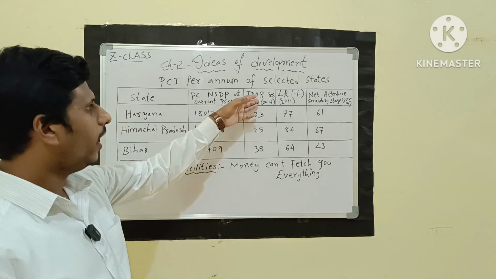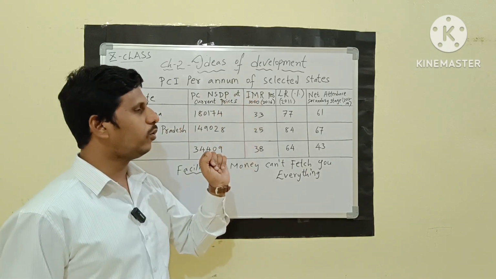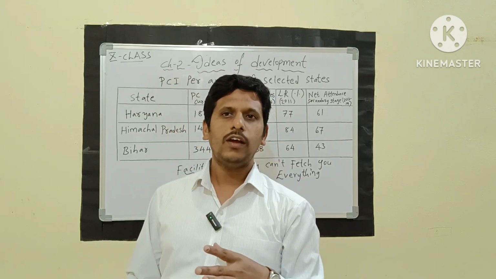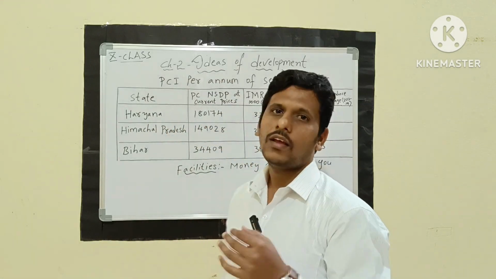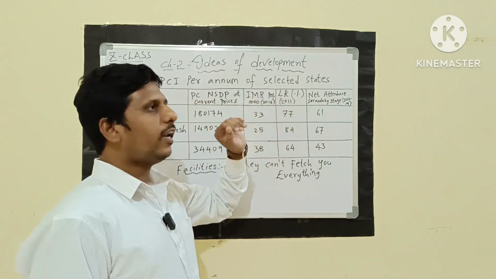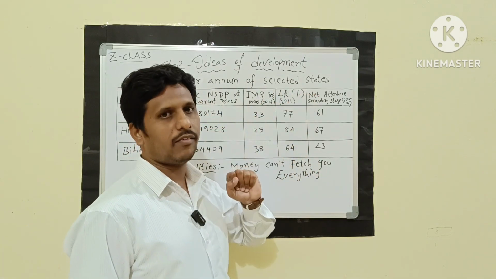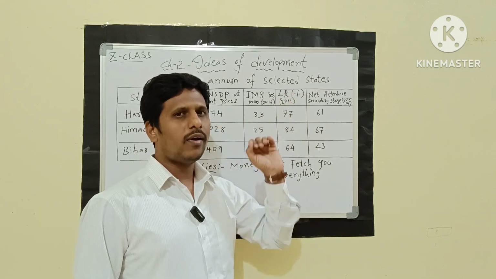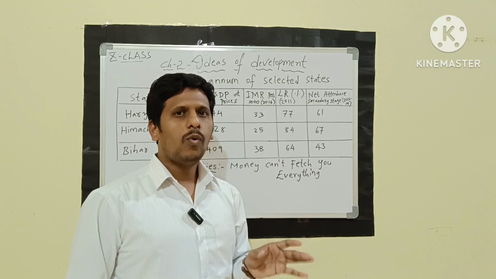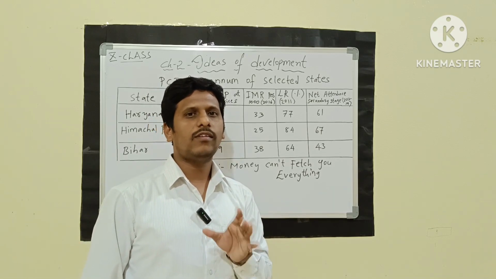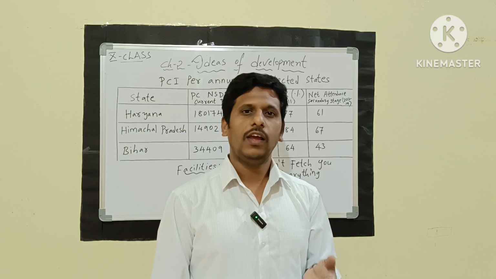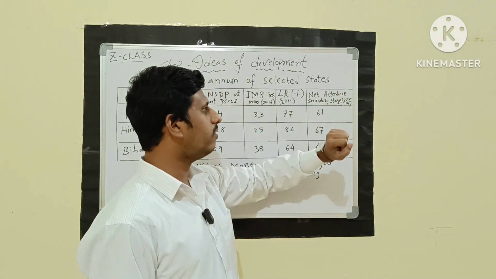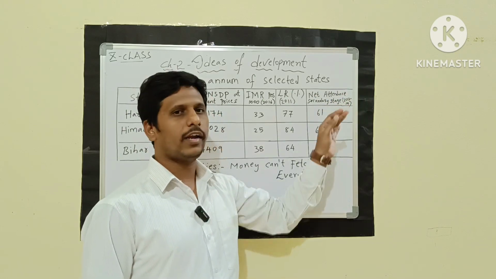34,409. And here the infant mortality rate is given per 1,000 in 2016. What is the infant mortality rate? The number of children who die within 1 year is known as the infant mortality rate. Coming to the literacy rate, the percentage is given for 2011, according to the survey of 2011. What is the literacy rate? A child of about 7 years of age who can read and write is known as literate. And they have given the net attendance rate at the secondary stage, that is 2013 to 2014.